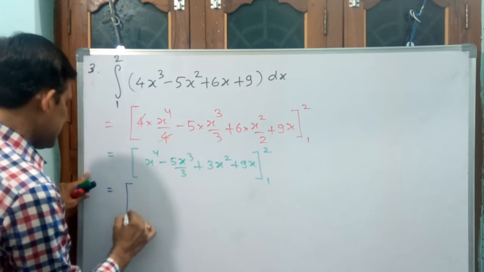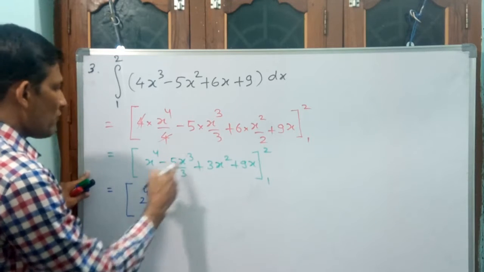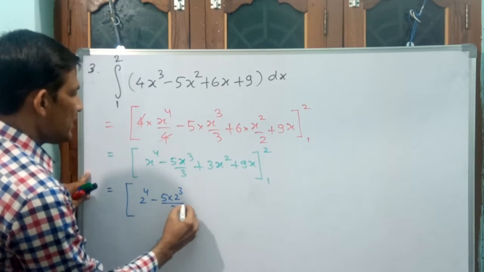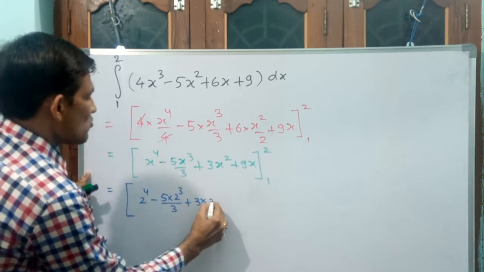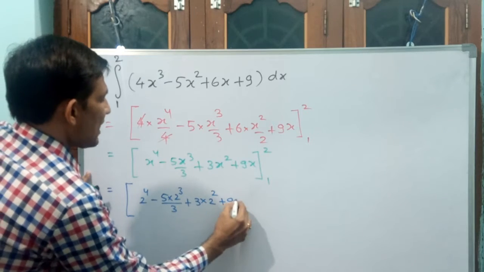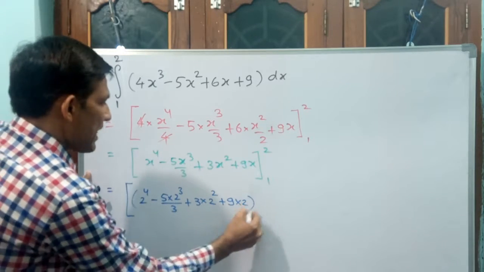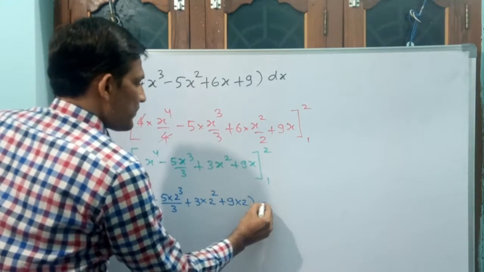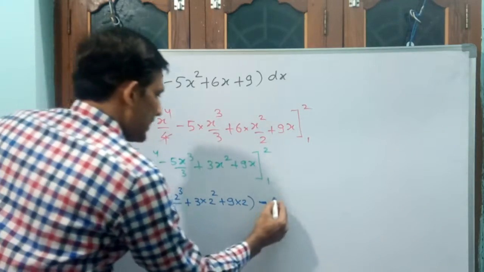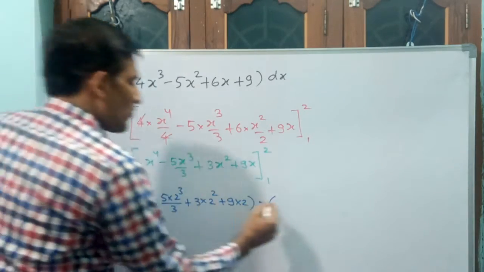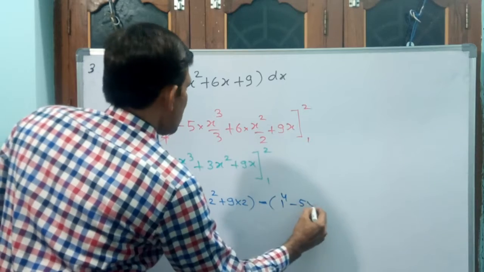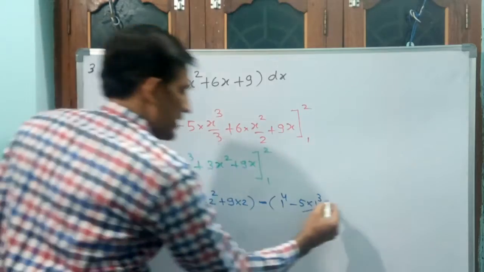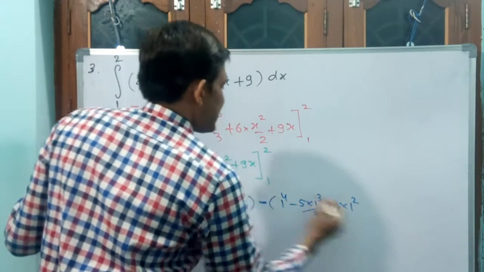If you apply 2, 2 to the power of 4 minus 5 into 2 cube divided by 3 plus 3 into 2 square plus 9 into 2. Put this inside parentheses, minus the lower limit. Again apply the lower limit: 1 to the power of 4 minus 5 into 1 cube by 3 plus 3 into 1 square plus 9 into 1.